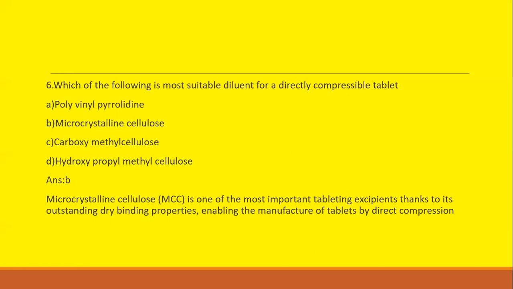Microcrystalline cellulose, MCC, is one of the most important tableting excipients thanks to its outstanding dry binding property, enabling the manufacture of tablets by direct compression. So it is this MCC that has dry binding property, and it is used for the manufacture of tablets by the direct compression method. So the most suitable diluent for a directly compressible tablet is microcrystalline cellulose.